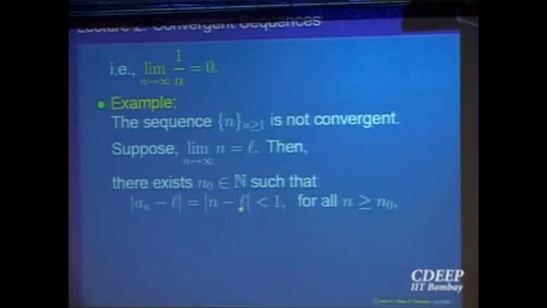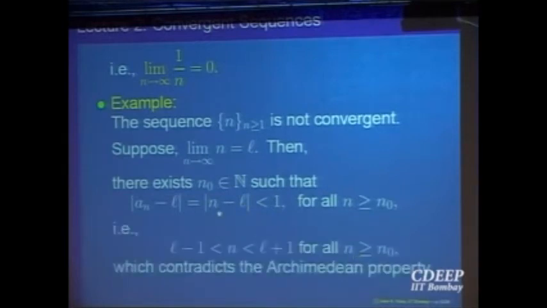But what does that mean? That is precisely saying that L minus 1 is less than n is less than L plus 1. This is rewriting that absolute value in terms of inequality. That means all the natural numbers n after n naught are less than L plus 1.